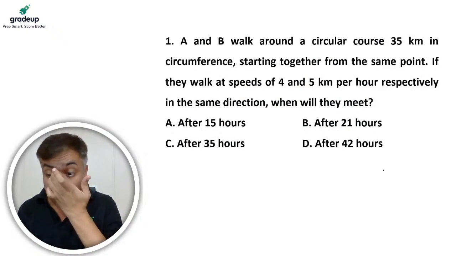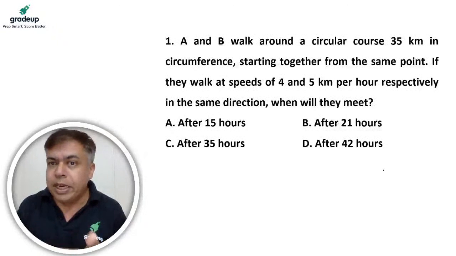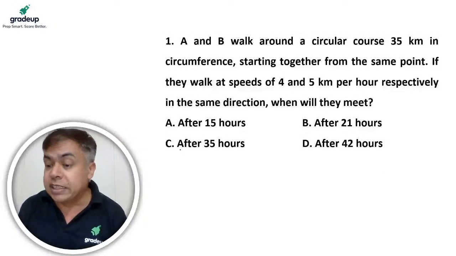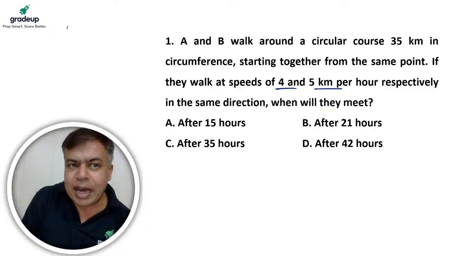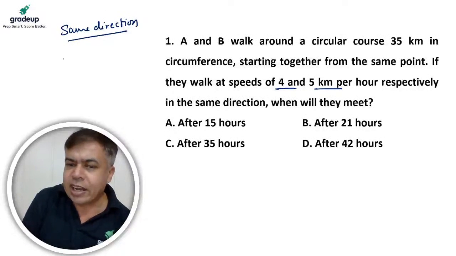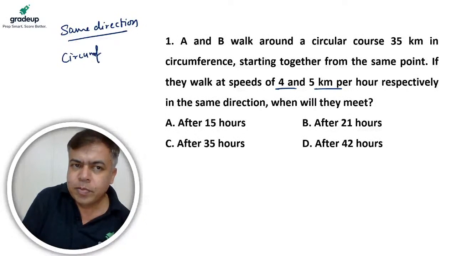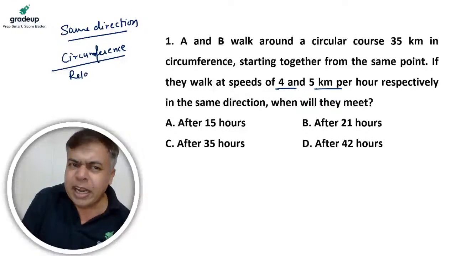Otherwise, you know, the meeting will happen if the speeds are given. Speeds are given because in the same direction, the meeting interval will be the circumference divided by relative speed.